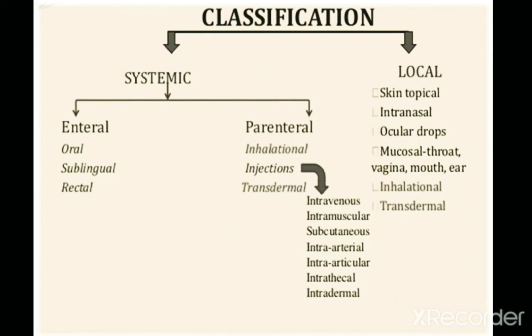So this is classified into systemic and local administration. In the systemic administration, there are further two types, that is enteral and parenteral. In the enteral, there are further three types, that is oral, sublingual and rectal.